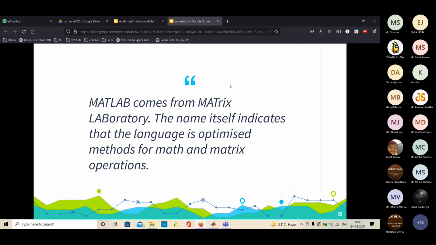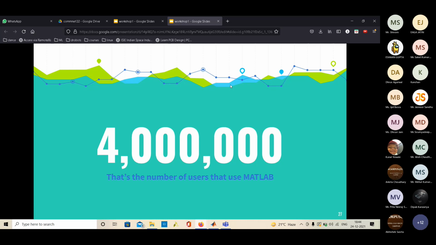So MATLAB basically stands for Matrix Laboratory. It's built to do complex calculations that involve matrices. It has more than 4 million users worldwide, so it has a very good user base. If you have any doubts, you can simply search it, and there is MATLAB support. You usually get your answers there, or you can read the documentation. We will go through that in some time.